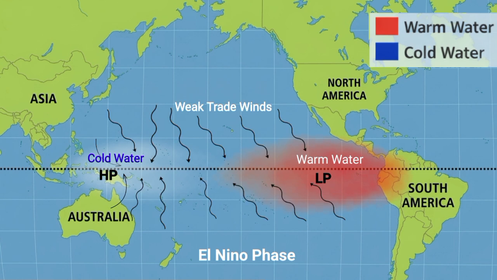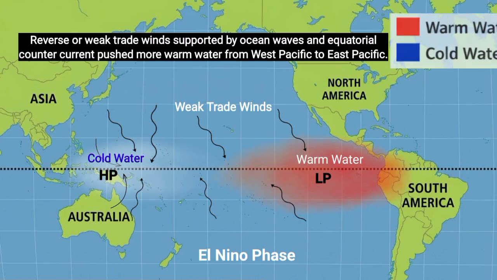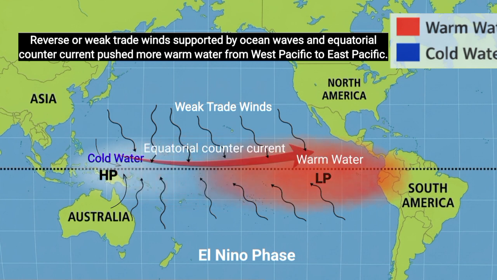That is, low pressure is created in the east and relatively high pressure in the west. This causes the trade winds to weaken or reverse. The reversed trade winds push more warm water from the west to the east, supported by ocean waves known as Kelvin waves. As a result, the thermocline deepens in the east and upwelling weakens or stops.